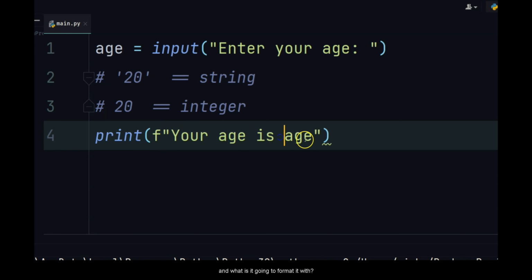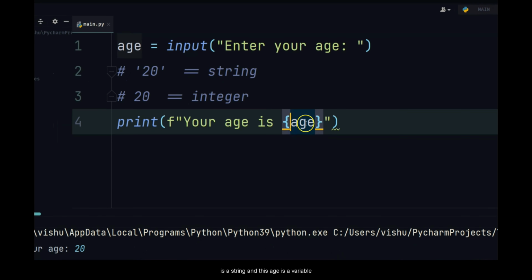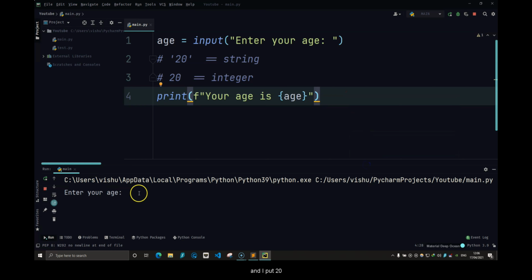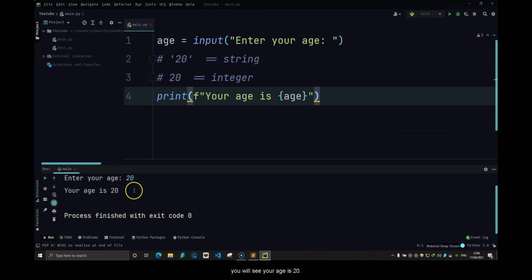And what is it going to format it with? So I'm going to do print and then curly braces and age. Now you will see the color of age has changed because this is now a variable. So "your age is" is a string and this age is a variable. If I run this now and put 20, it will say your age is 20.